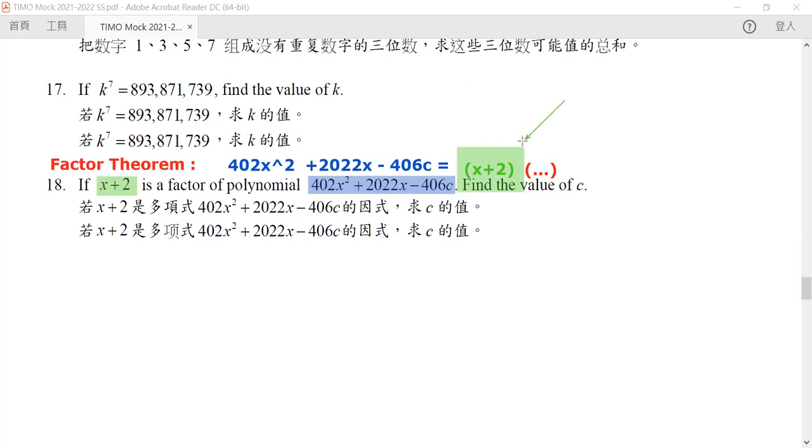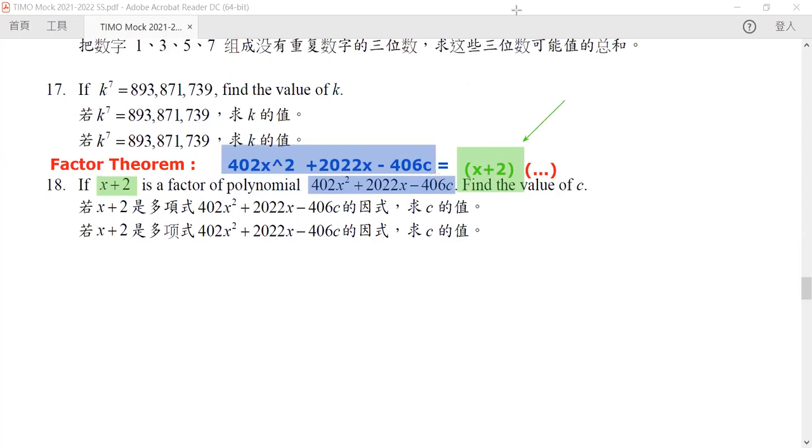If this part becomes 0, then it forces our left-hand side to be equal to 0 multiplied by something. But no matter what it multiplies, 0 multiplied by anything is still equal to 0.